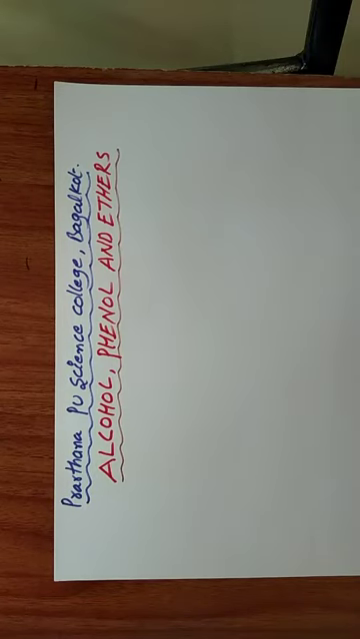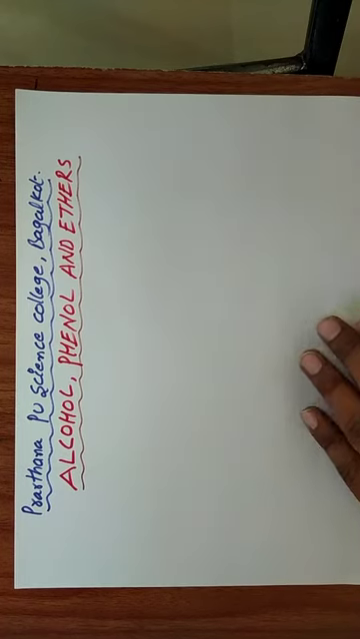Good morning to all. In the last class we completed the haloalkanes and haloarenes lesson. Now we discuss the next organic chapter: alcohols, phenols and ethers. In this chapter three parts are there. Alcohol is one part, the second part is phenol, and the third part is ethers. One by one we learn.